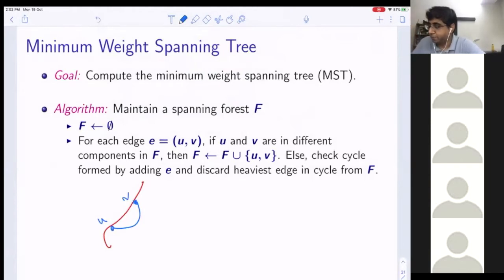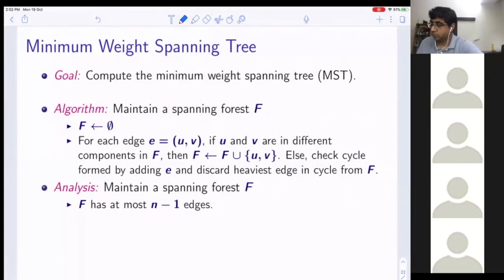If this is the heaviest edge on this cycle, then you discard this edge. Else you discard some other edge which is heaviest on the cycle.